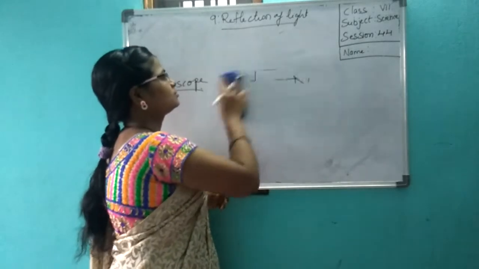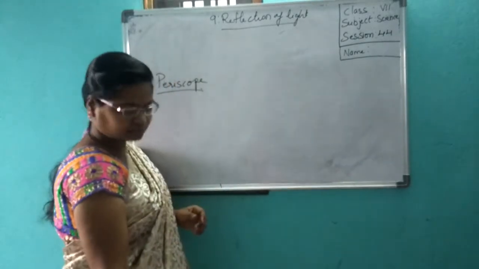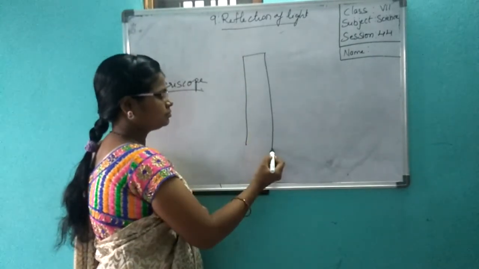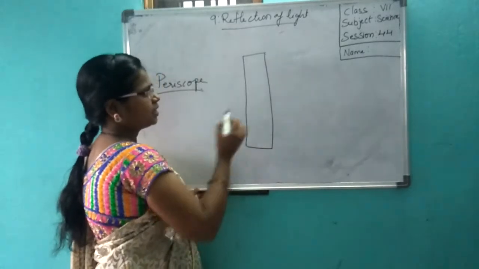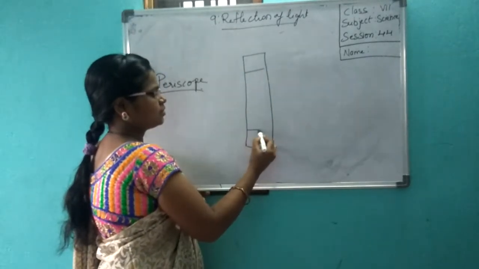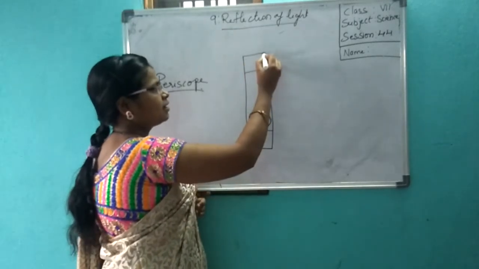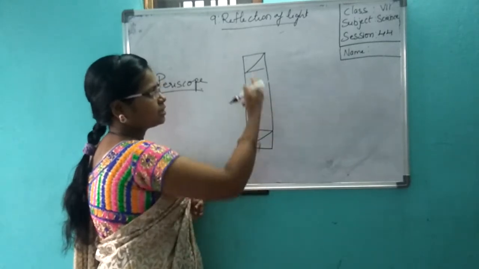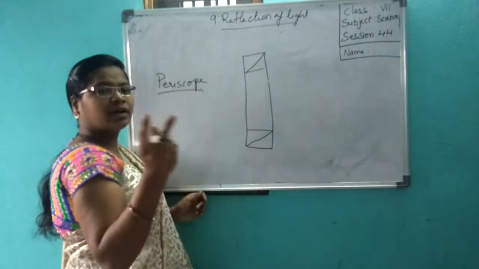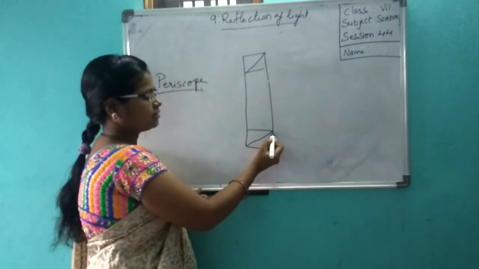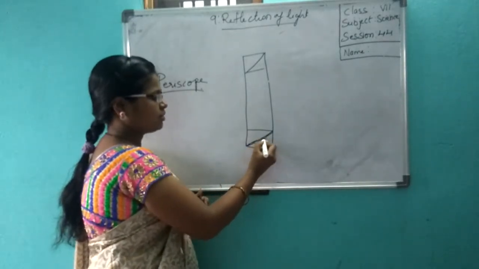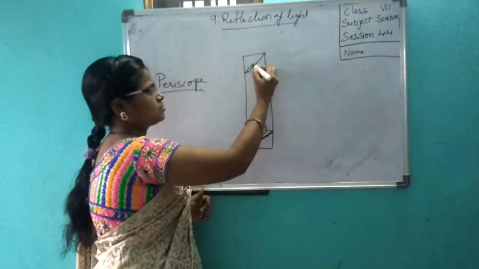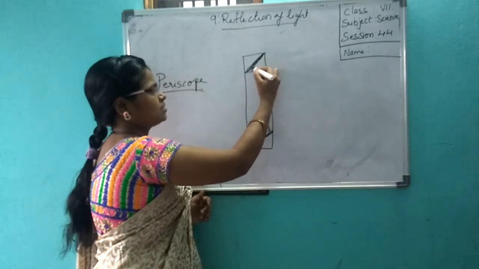You see, take one rectangular box. Okay, now I am drawing squares. To these squares I am making diagonals. Yes, I am drawing two diagonal lines. With the help of a sharp knife I will cut it. Cut this one. Okay, I will make a slit. Make a small slit like this. Here also. Okay, I will cut this place.